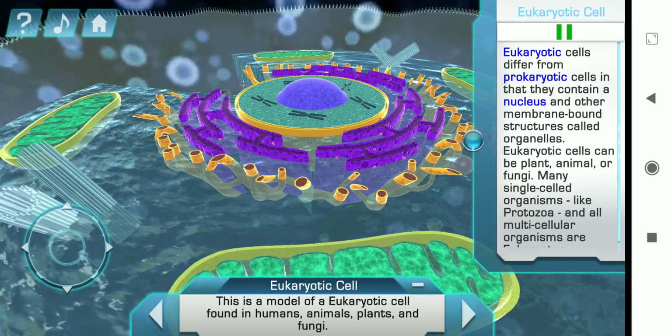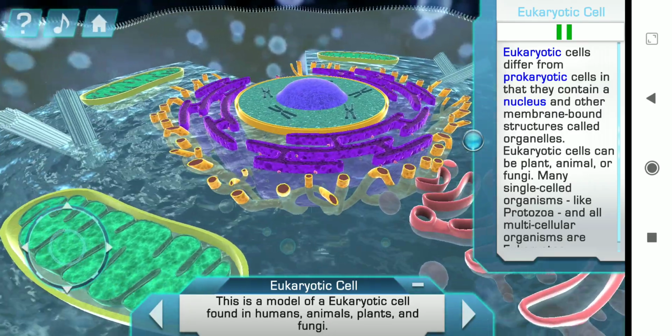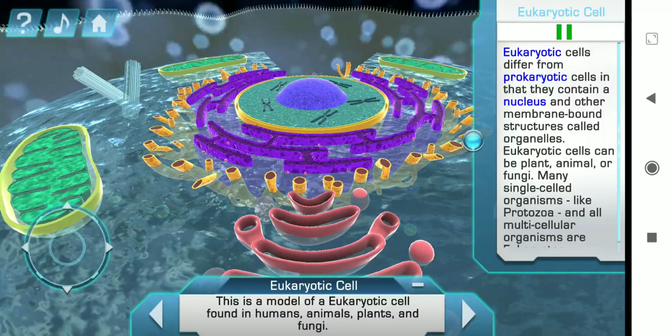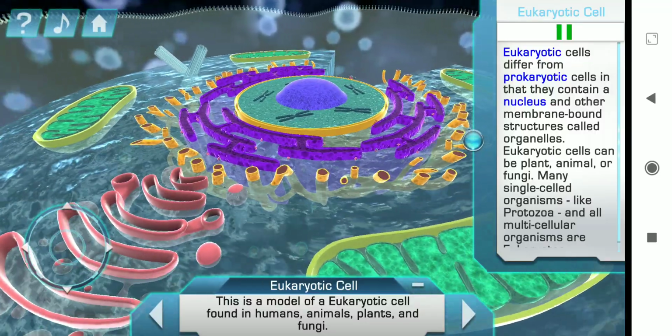be a plant, animal, or fungi. Many single-celled organisms like protozoa and all multicellular organisms are eukaryotes.